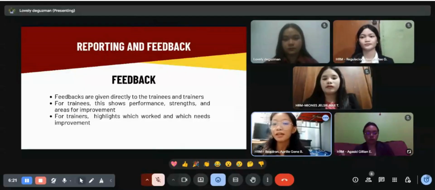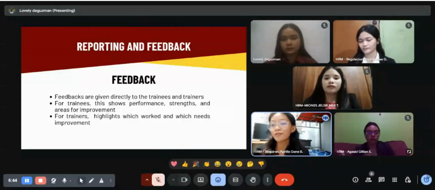In summary, the last but most important phases in training assessments are the reporting and feedback, because they guarantee that the gathered data is transformed into practical measures. Reports give decision makers data, and feedback helps trainees and trainers get better. Training programs become stronger, more effective, and more advantageous for the entire organization when reporting and feedback are done correctly.